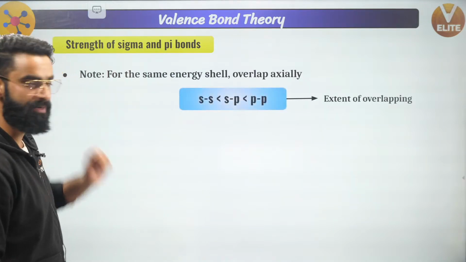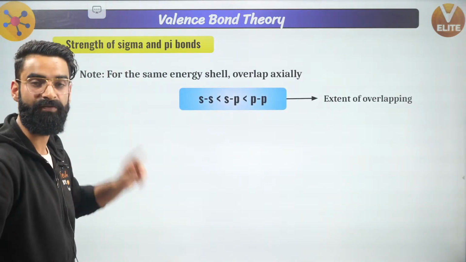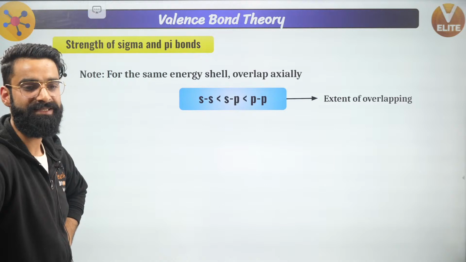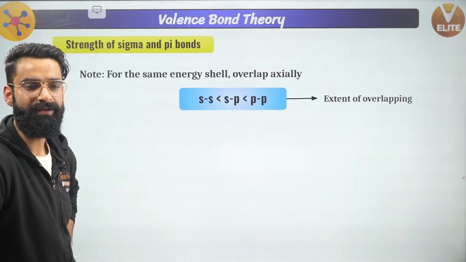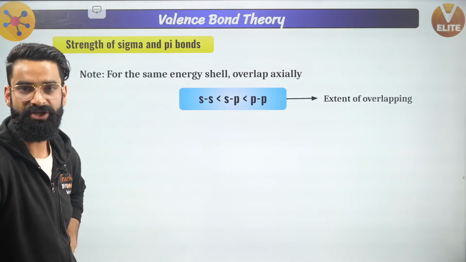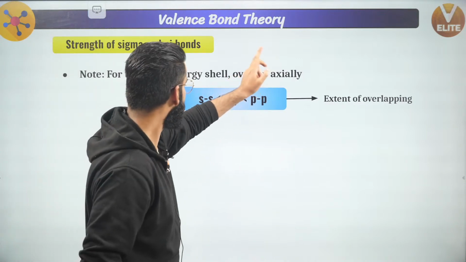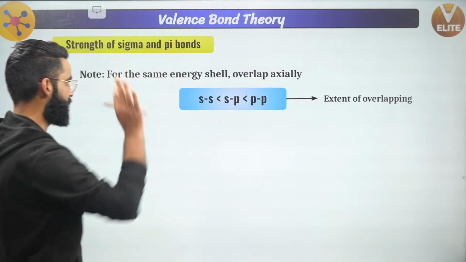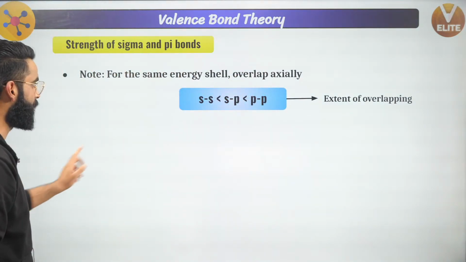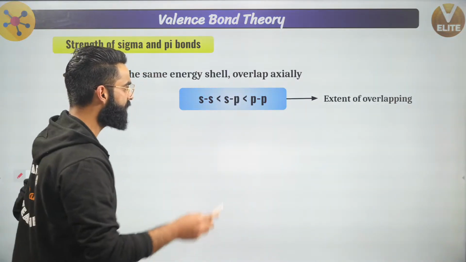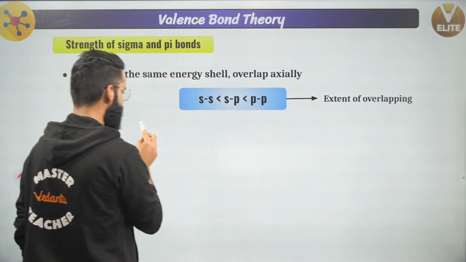Now, guys, one more important thing which you need to remember: for the same energy shell, axial overlapping follows this order. Remember, extent of overlap. Let me give the example directly.